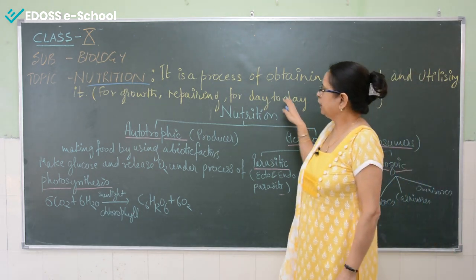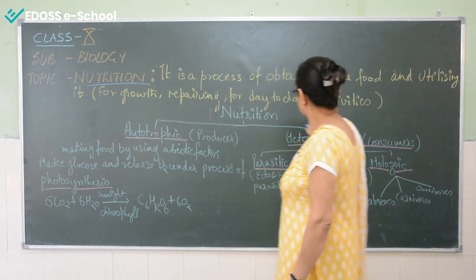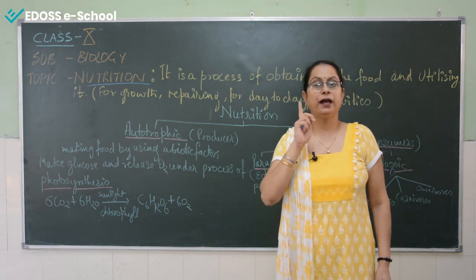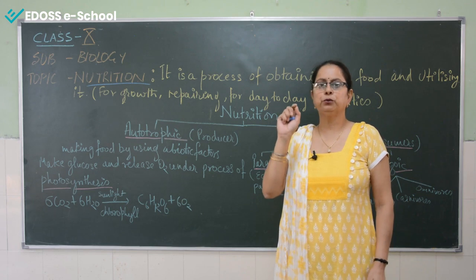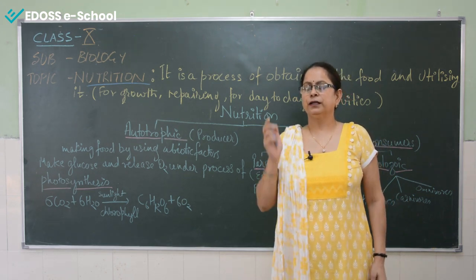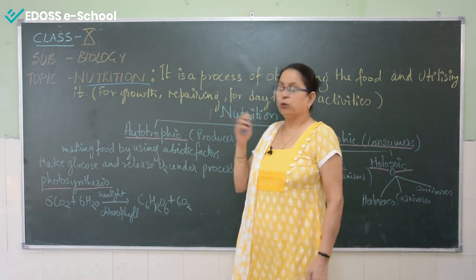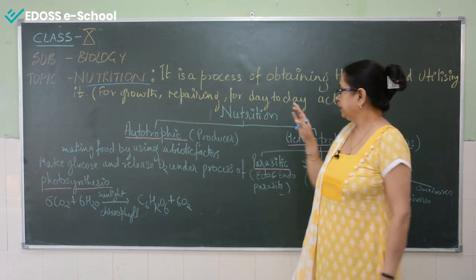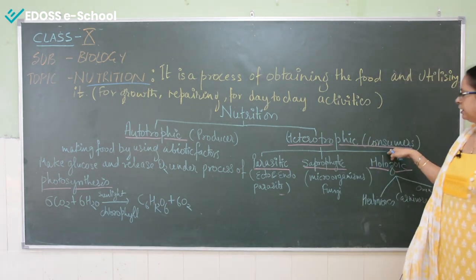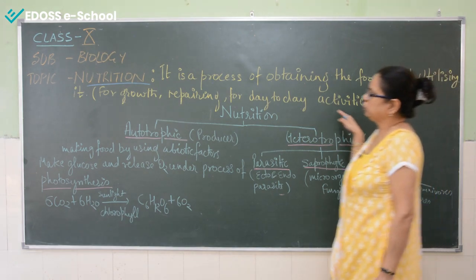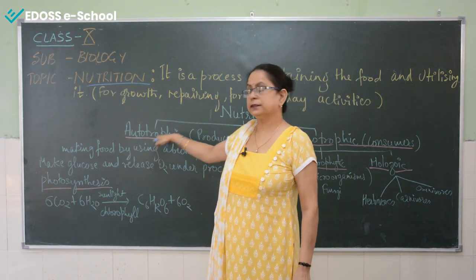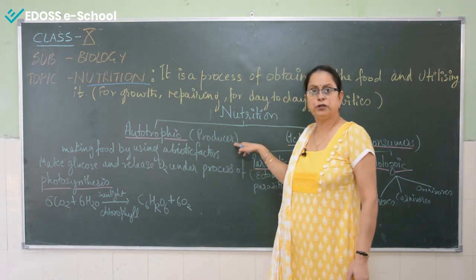Now nutrition is of two types. We are humans. Are we able to make food? No, we are not able to make food. We are able to cook that food. And from where do we get this food? We get this food from the green plants. So those who cannot make their food are called heterotrophs, and the nutrition is called heterotrophic nutrition. And those who make their own food are called autotrophs, and such nutrition is called autotrophic nutrition.